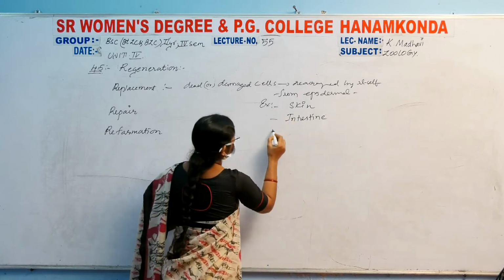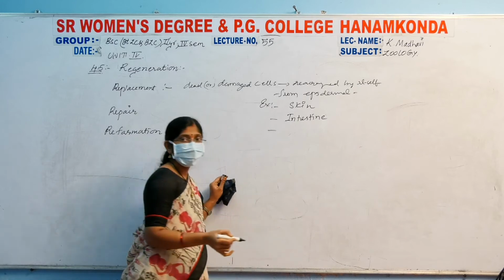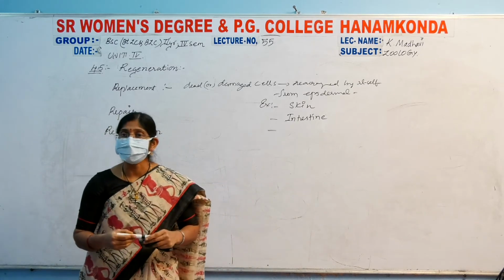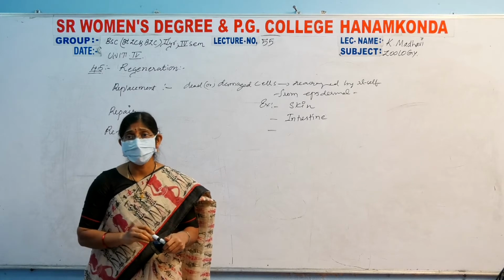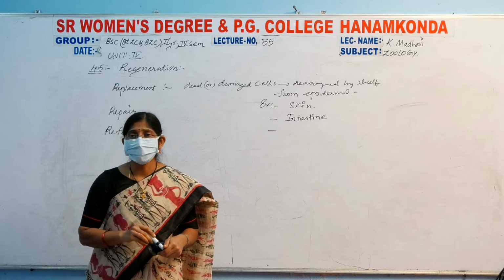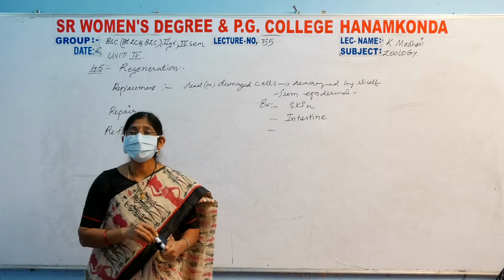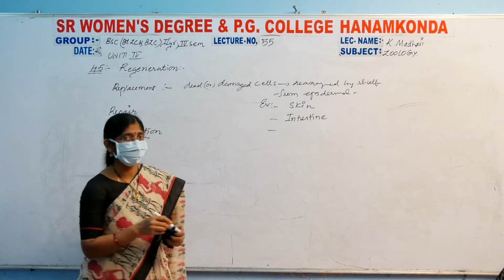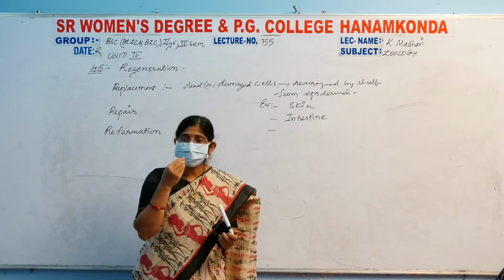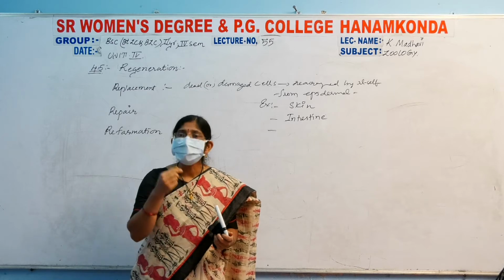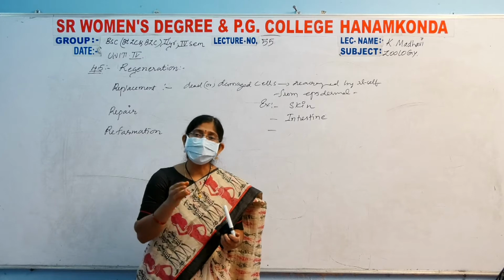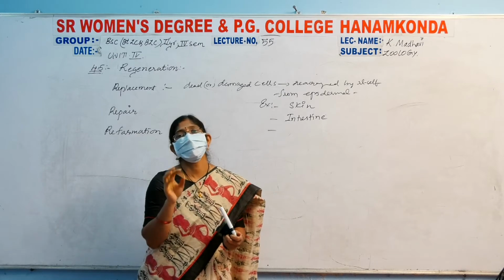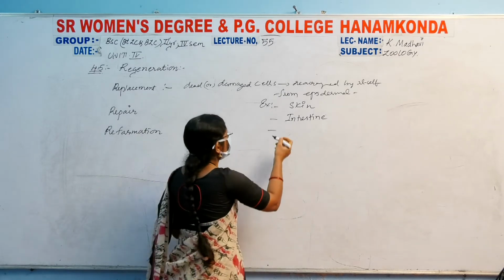Next one, another one, that is the tongue. We all sometimes lose our taste, and sometimes the tongue is also affected by wound-like structures, right? The ulcers, tongue ulcer formations. That's why the cells which are present on the tongue are lost, and it will take some time to replace them with the same cells.